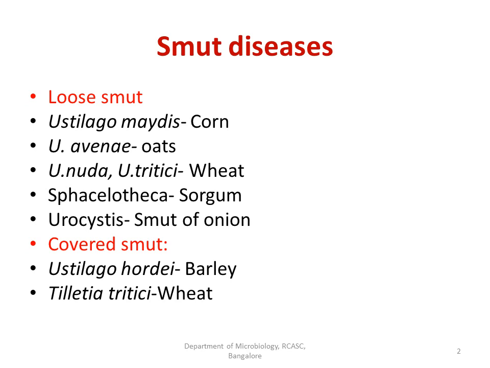Whereas in case of covered smut, once the smut spores or teleospores are produced inside the ovary, they are not released at all. Each ear of the smutted ovary contains a compact spore mass called a smut sorus. The grain is replaced by smut balls or sori.